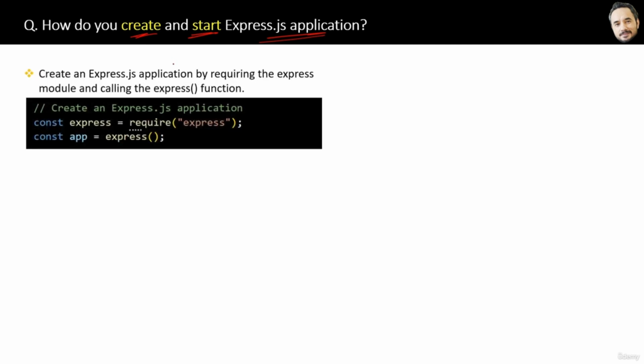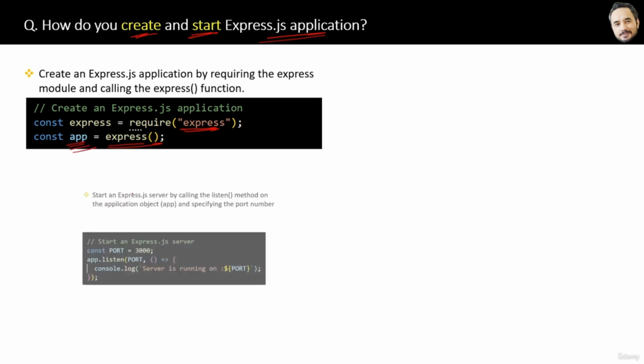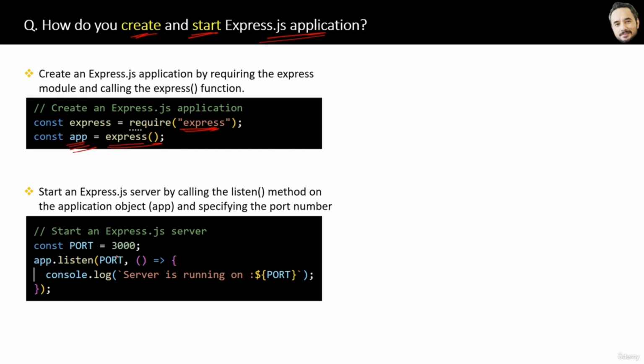To create an Express application, we first have to import the Express module and then call the Express function to create the server. Secondly, you can start the server, or listen to requests from the UI or any client, by calling the listen method of this application server. Here you provide two parameters: first, the port number, and second, the message you want to log, but that is optional. Great, that's the quick answer to this question.